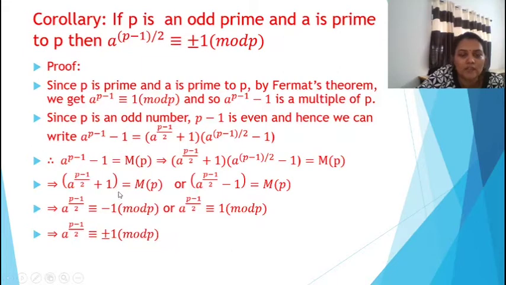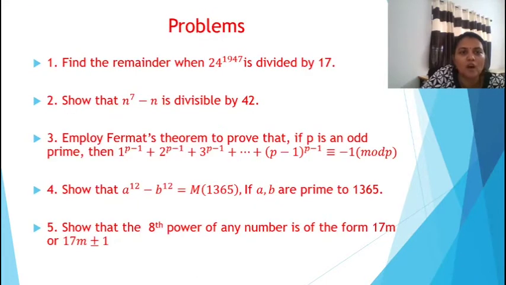That is, a raised to p minus 1 by 2 plus 1 is a multiple of p, or a raised to p minus 1 by 2 minus 1 is a multiple of p. That is, a raised to p minus 1 by 2 congruent to minus 1 mod p, or a raised to p minus 1 by 2 congruent to 1 mod p. Combining these two, we could write a raised to p minus 1 by 2 congruent to plus or minus 1 mod p.